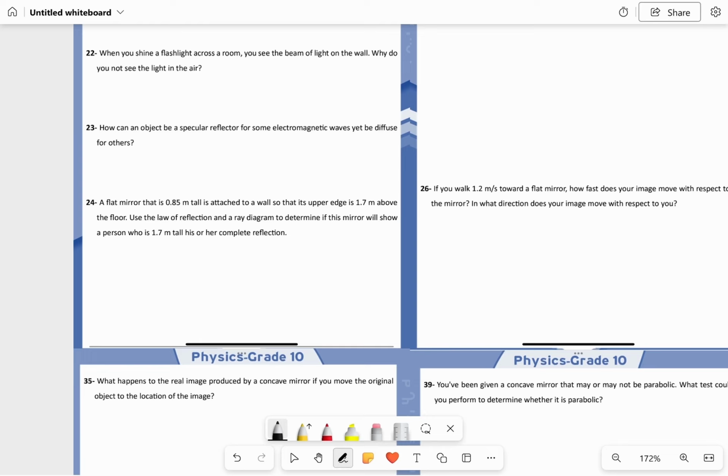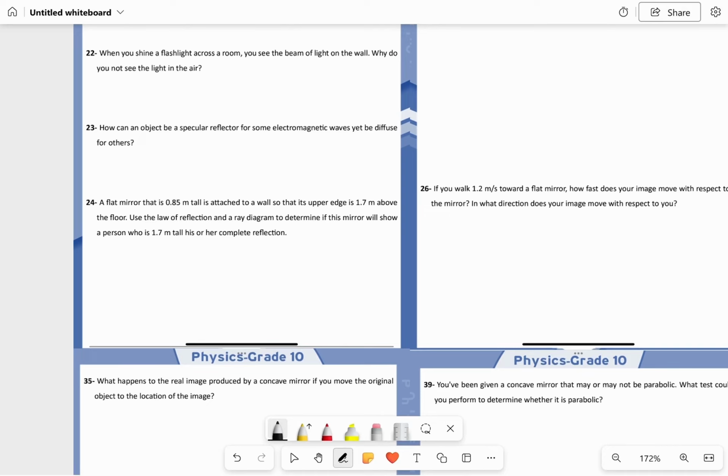How can an object be a specular reflector for some electromagnetic waves, yet be diffuse for others? Well, this depends on the roughness of the object.